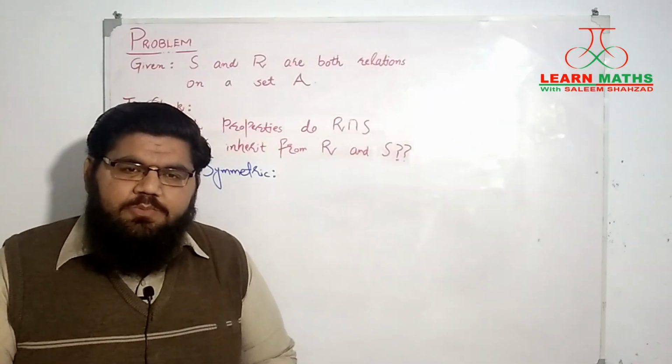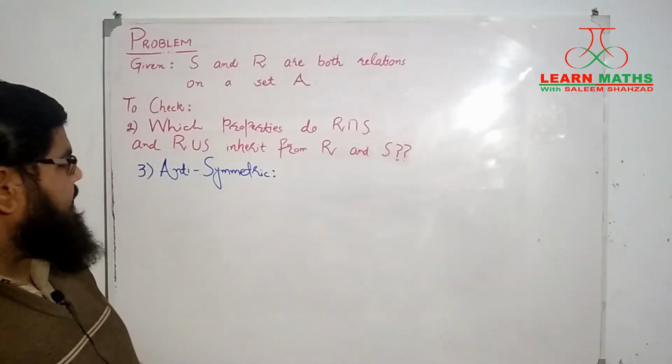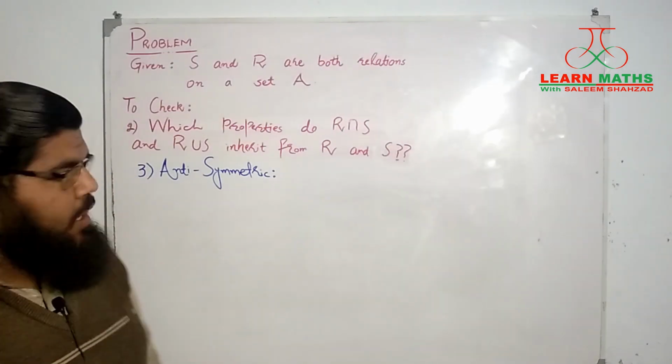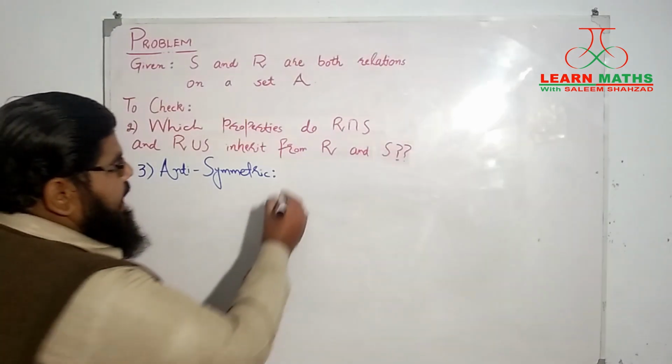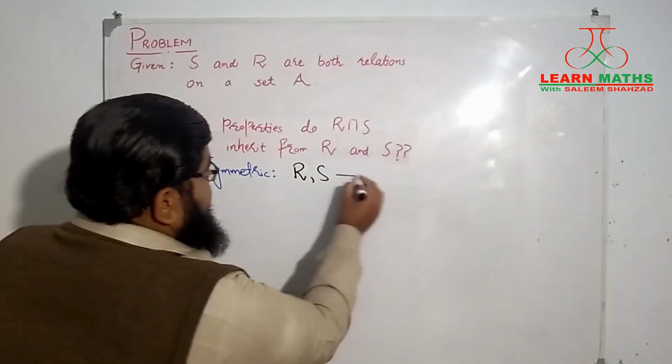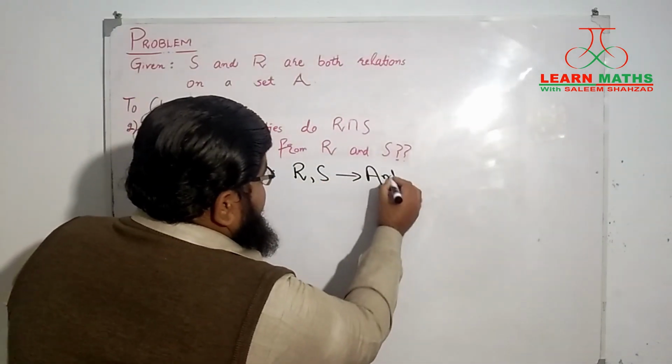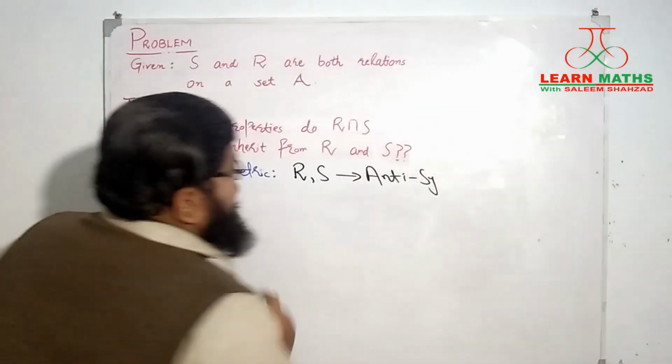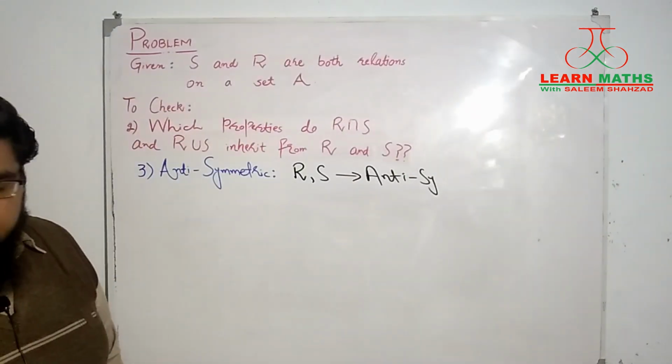Alright students, let's move on to the next property, which is the property of being anti-symmetric. We suppose that both R and S are anti-symmetric relations.